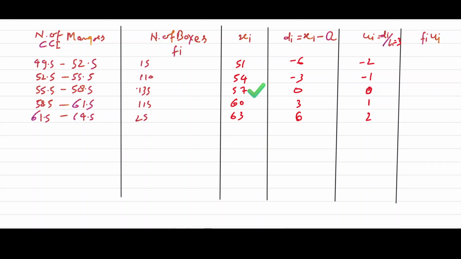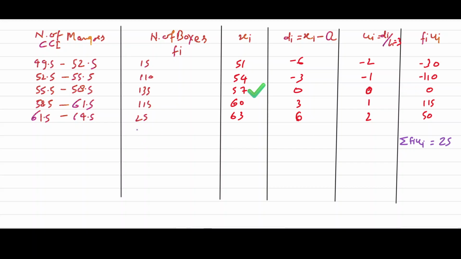Now fi ui, where fi is given, so this will be minus 30, and this will be minus 110, and this will be 0, this will be 115, this will be 50. After this, if we add, we can get sigma fi ui. Here 50 minus 30 is 20, and 115, that means 5, 5 and 20 is 25. Now add this.